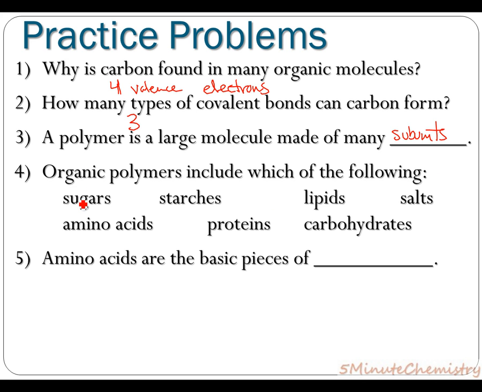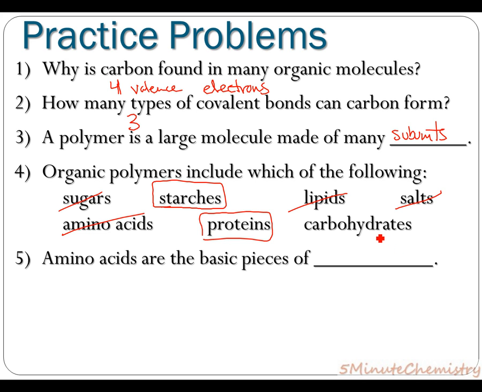Organic polymers include which of the following? Okay, sugars, they tend to be large molecules, but they don't form long extended chains. Starches are included in the list of extended polymers. Lipids are fats and oils that are great at storing energy, however, they don't form the extended chains. Salts are ionic substances, they tend to be small actually. Amino acids, while they're the building blocks, are subunits. They aren't actually polymers, they're the building blocks of our proteins. So proteins are included, nucleic acids would be included, but amino acids are not.